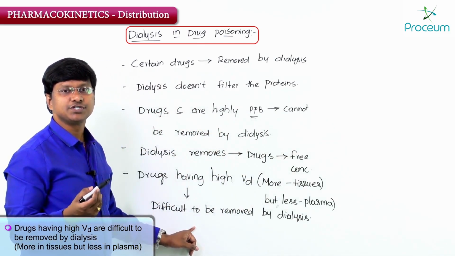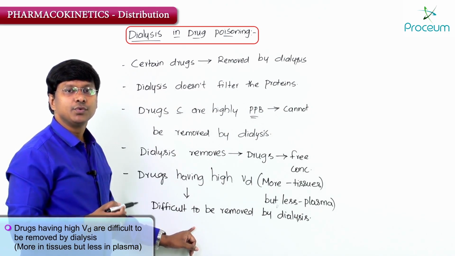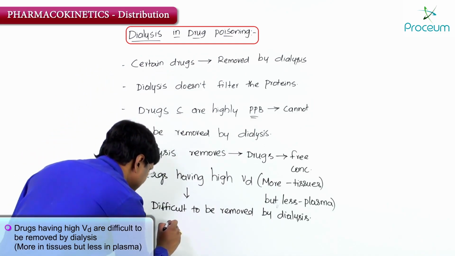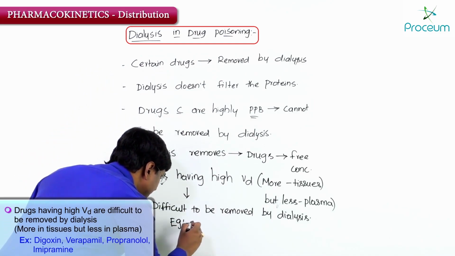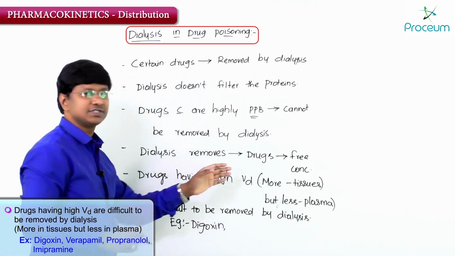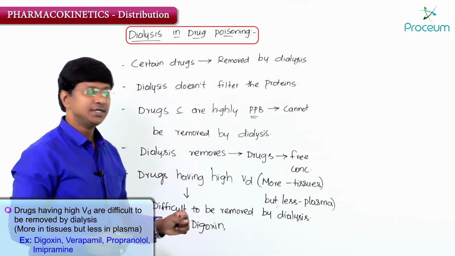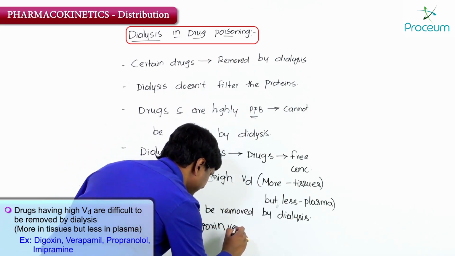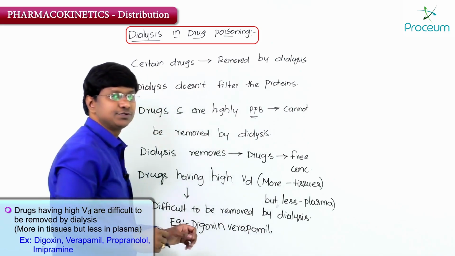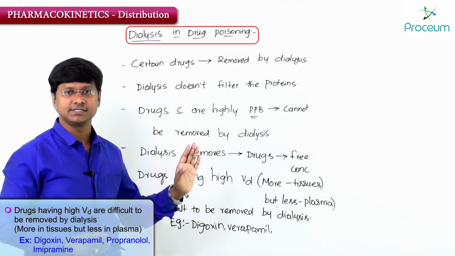Now what are those drugs which have high volume of distribution, where the majority is distributed into the tissues? For example, digoxin. It cannot be removed by dialysis because it has high volume of distribution. Now take verapamil. It has high volume of distribution, that is why it cannot be removed by dialysis.